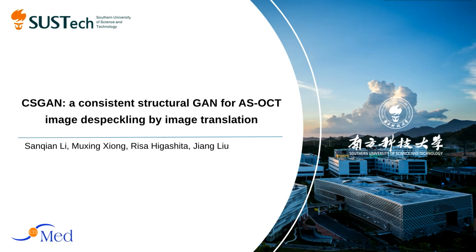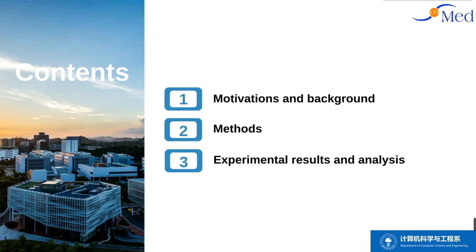In this presentation, I'll explain the paper CSGAN, a consistent structural GAN for AS-OCT image despeckling by image translation. The authors are Sanqian Li, Muxin Xiong, Yusa Higashita, and Jiang Liu. We'll include motivations and background, methods, and experimental results and analysis in our presentation.